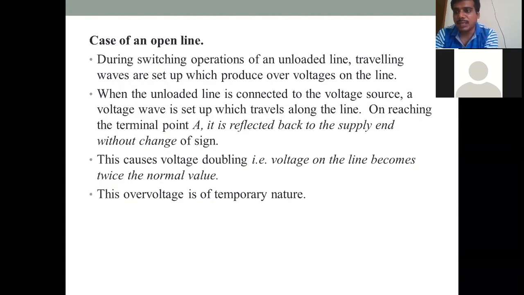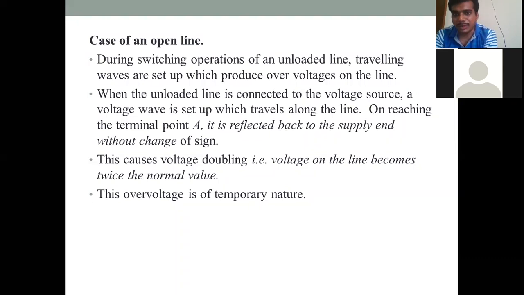Switching surges may happen in both cases, for example on a transmission line connected at no load condition. Let us take an unloaded line: we don't have any loads connected to the transmission line, just a generator supplying the voltage to the line. In this case, if there is a sudden opening of the switches and such effects, it will cause traveling waves, which may produce over voltages on the line.